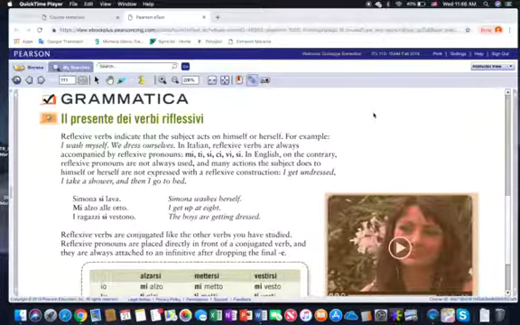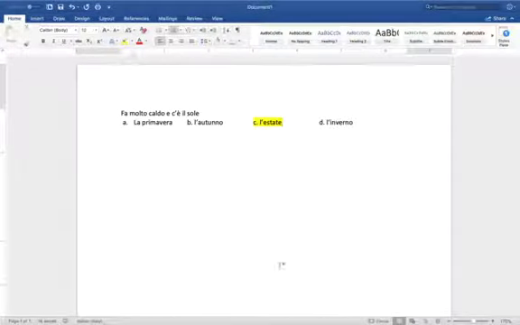Hello. So now I am in another section of our textbook, and probably this is, in my opinion, the most important topic for this class. So it's very important that we understand this section and that you spend particular time trying to understand it. What are we going to learn? Well, in this section, we are going to learn about reflexive verbs.